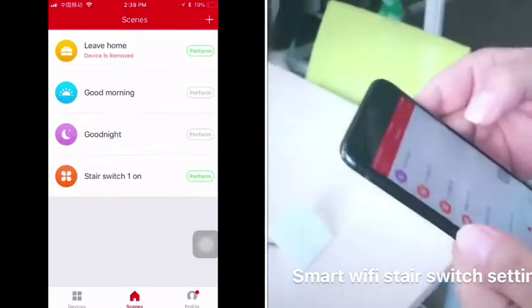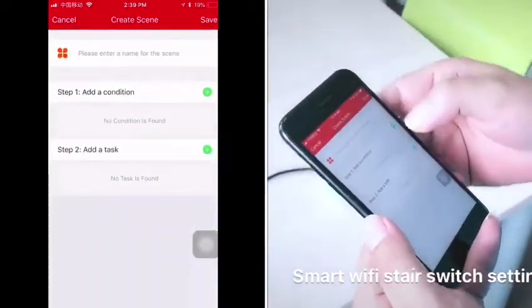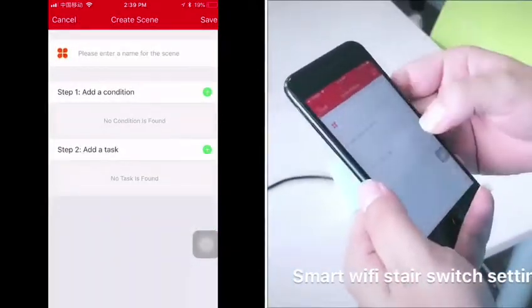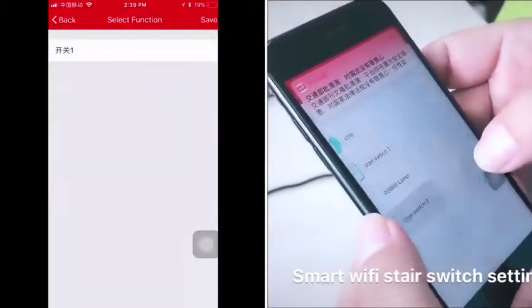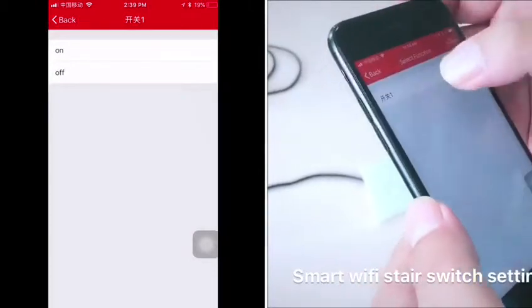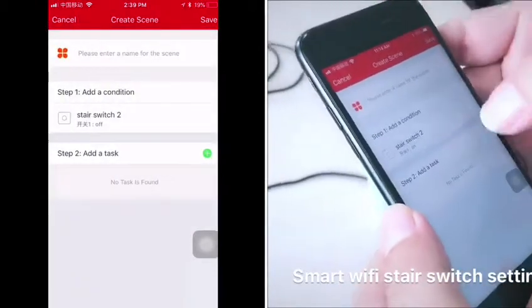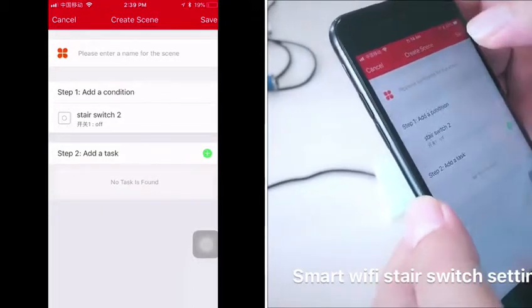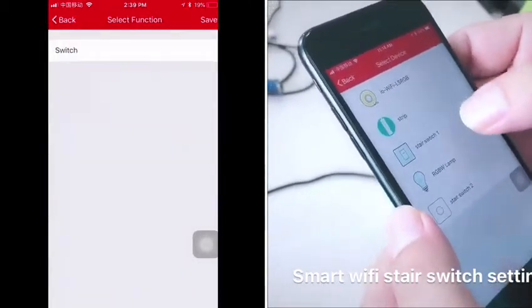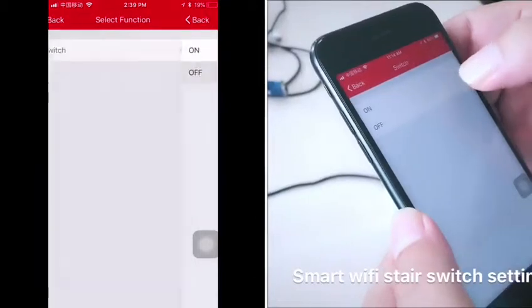Okay, then I need to add one more condition. The condition is Stair switch 2 off, then the Stair switch 1 is off.